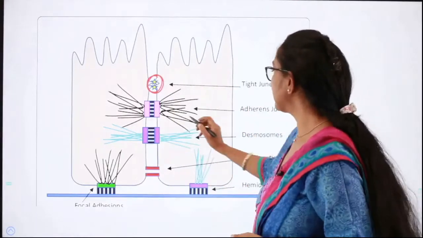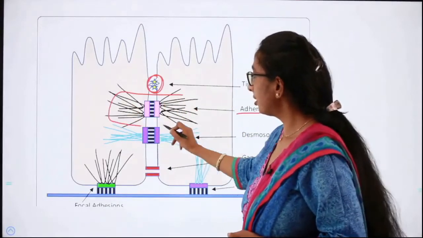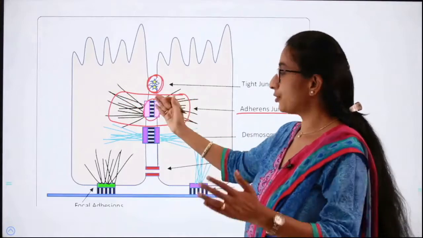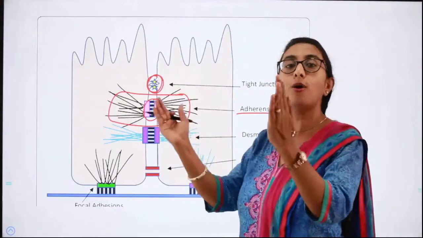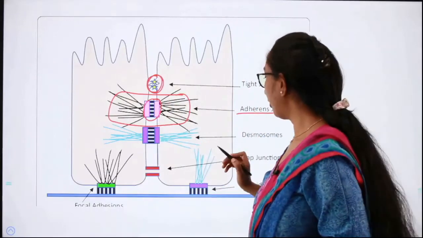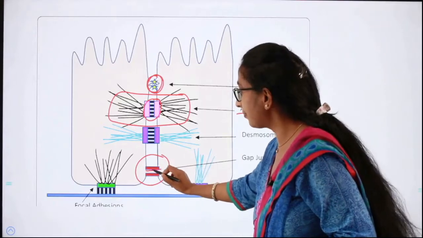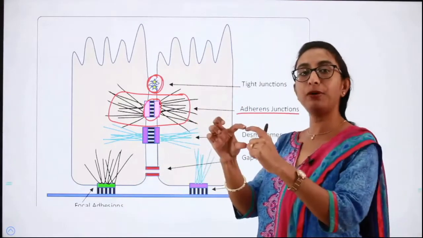And then next is the adhering junction. In this adhering junction, you can see this is the substance which is binding both the cells together, acting as a cementing material. And finally, the third one is the gap junction. Here you can see there's a gap, we have a hollow over here, a connection between both the cells.